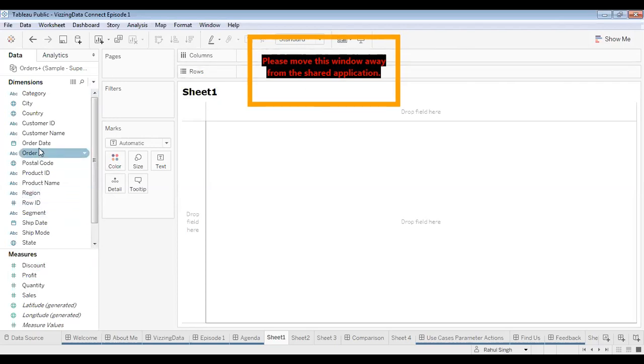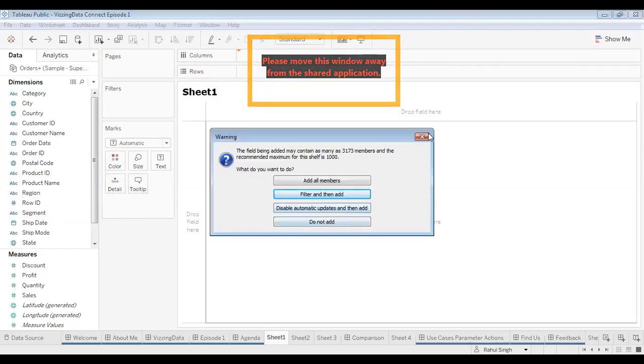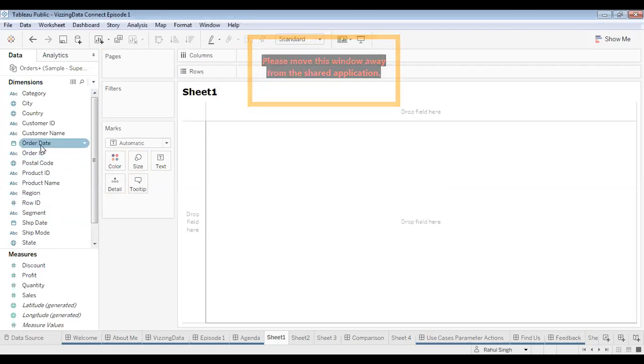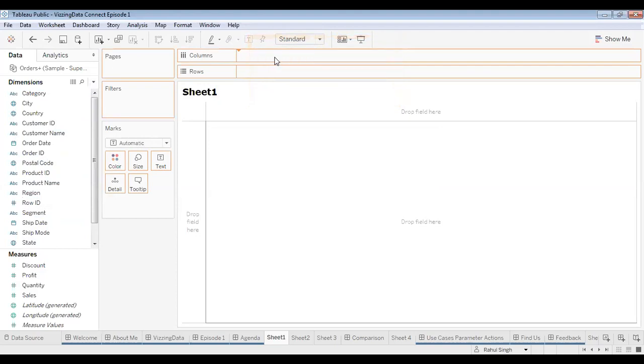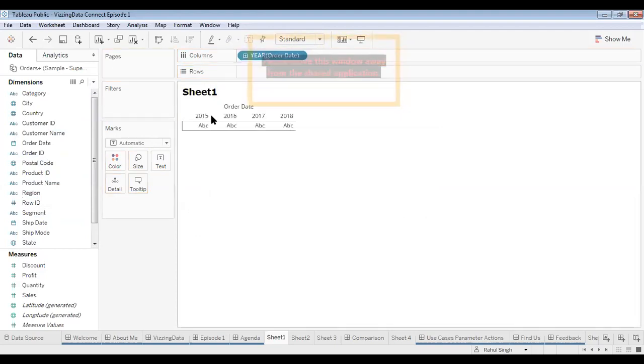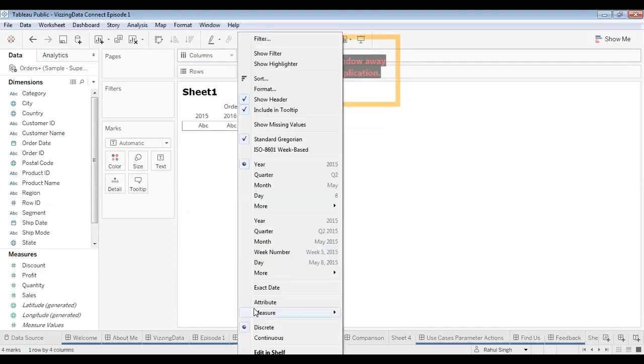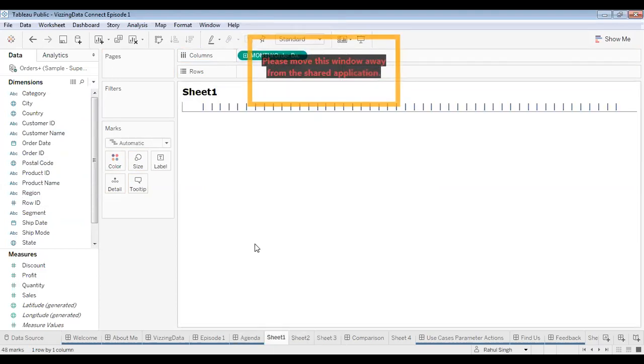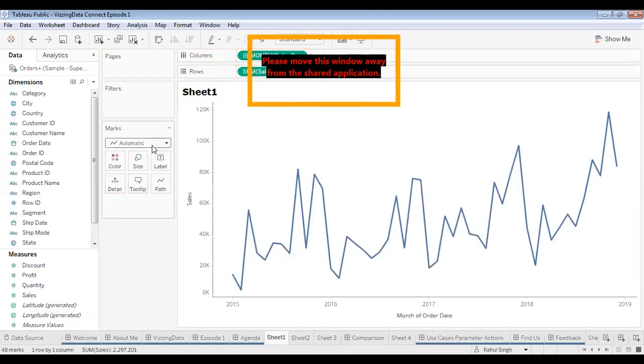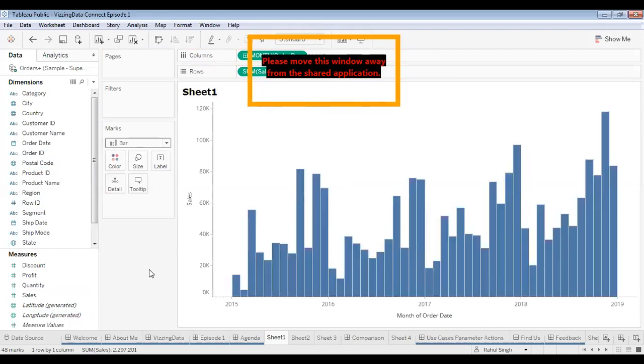What I'm trying to do right now is create a trend of sales. For that, I'll bring order date to my columns, and then I'll select continuous month for this. Then I'll bring sales to my rows. I'll change the mark type to bar. So now we have sales represented across different months.